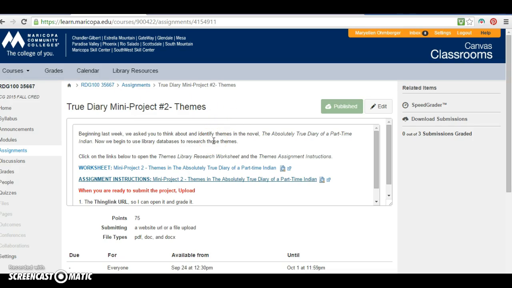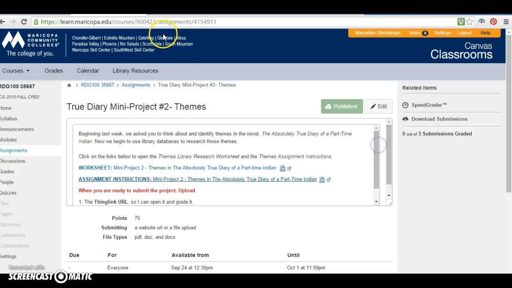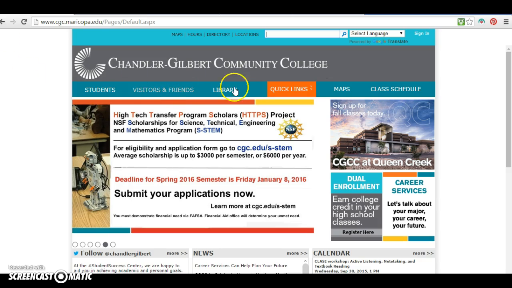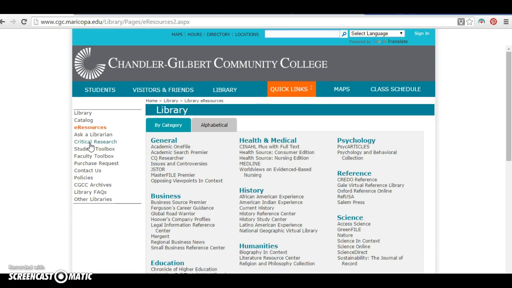Okay, so if you were in class on Thursday, if you remember last week, you'll remember that we started some of this work. You guys opened up this worksheet. We went into Gale Virtual Reference, which is where I'm going to head right now, under e-resources. So I'm in Chandler Gilbert's library. We go to reference. There's Gale Virtual Reference Library, and this is where you guys started searching for a theme.